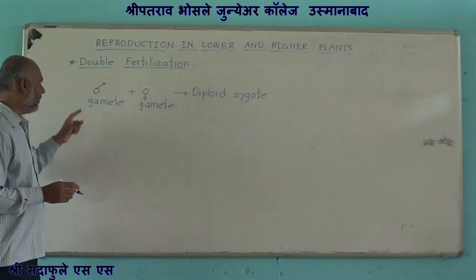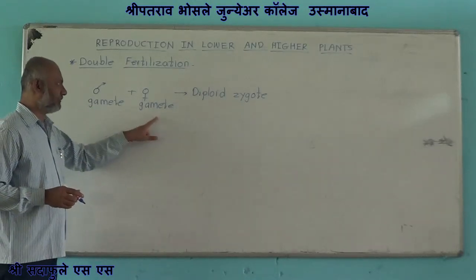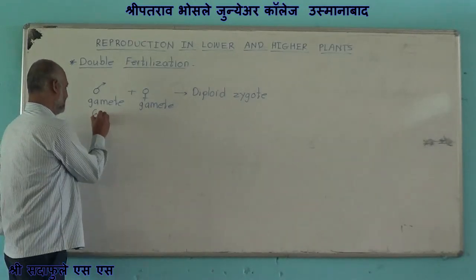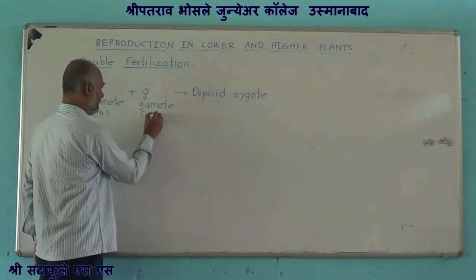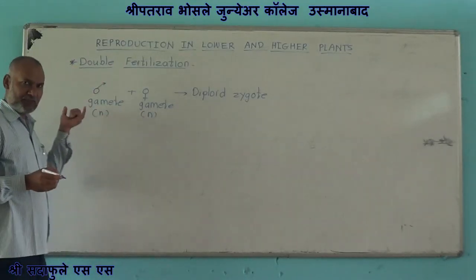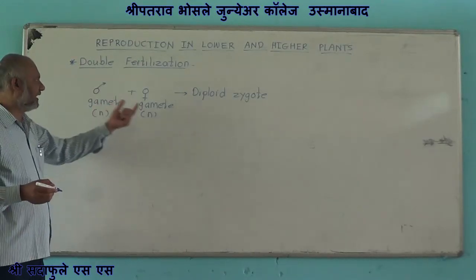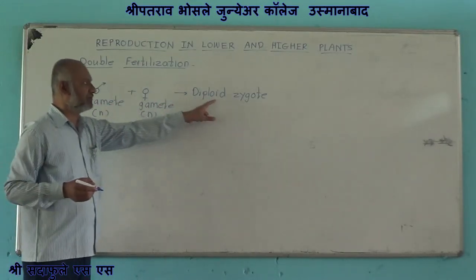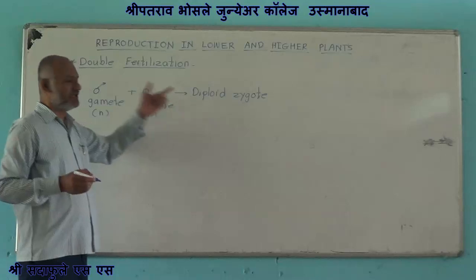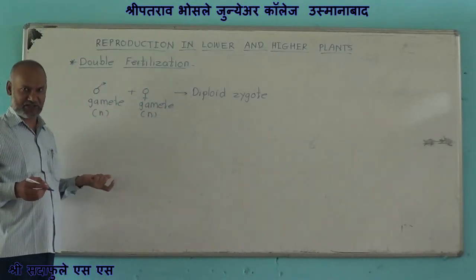The fusion of male gamete and female gamete, which are haploid. Fusion of haploid male gamete with haploid female gamete to form diploid zygote is termed as fertilization.